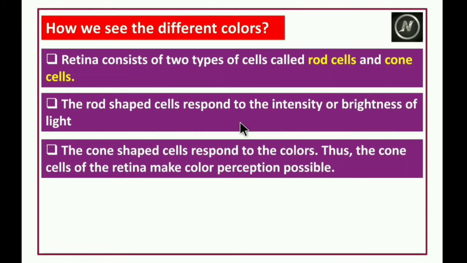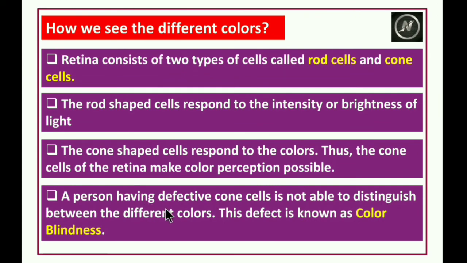If more rod cells are present, such animals can see even in the dark night. For example, owls have a large number of rod shaped cells in their eyes. That's why the owl can see even in the dark. A person having defective cone cells is not able to distinguish between different colors. This defect is known as color blindness.